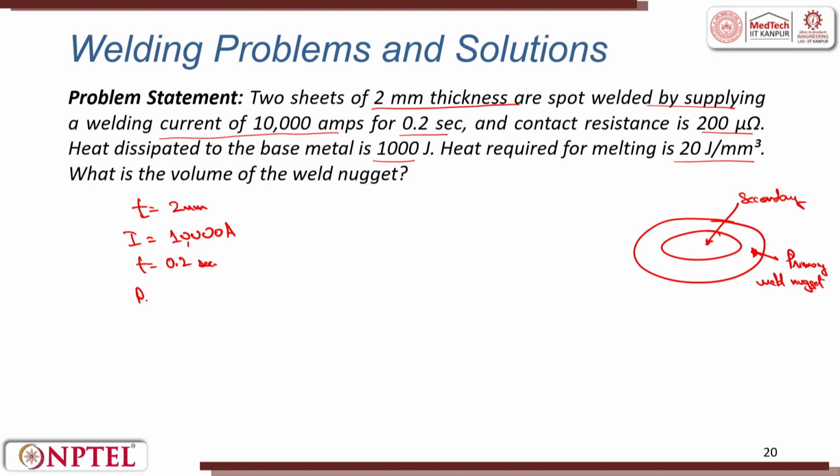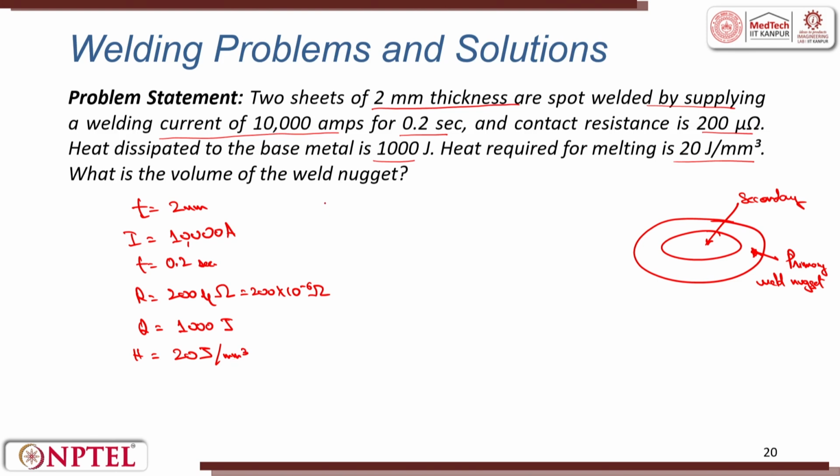Contact resistance R is 200 micro ohms, that is equal to 200 into 10 raised to power minus 6 ohms. Heat dissipated, that is Q, is equal to 1000 joules. Heat required for welding is H, that is equal to 20 joules per millimeter cube.